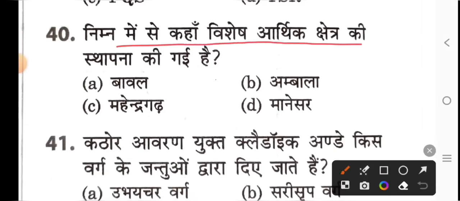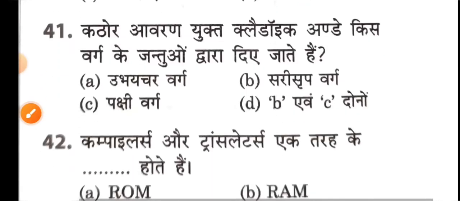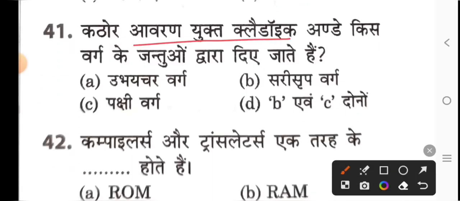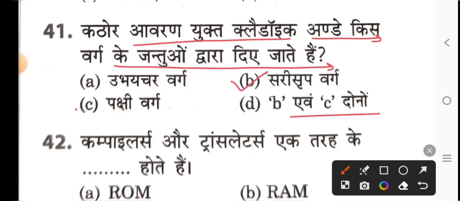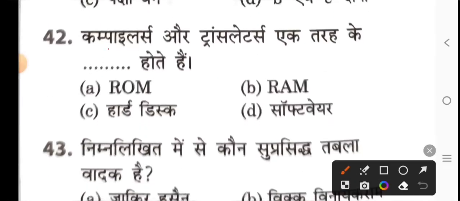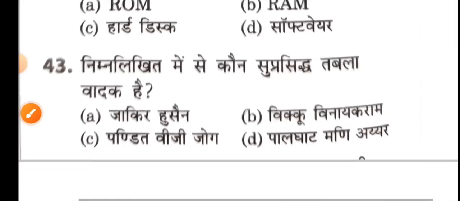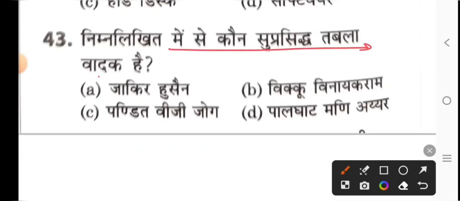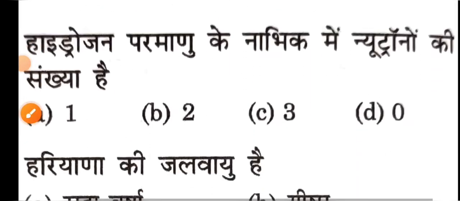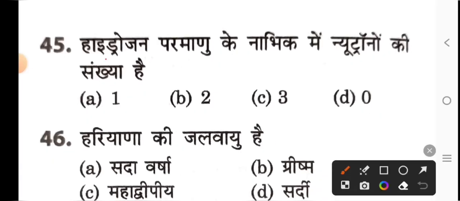Which of the following has been established as a special economic zone? Option D. Manesar. Which class of animals lay hard-coated clay-like eggs? Option D. Both B and C. B is reptilia and C is bird class. Compilers and translators are of the same type. Option B. Ram. Who among the following is a famous tabla player? Option A. Zakir Hussain.